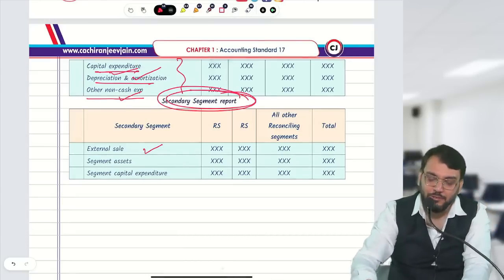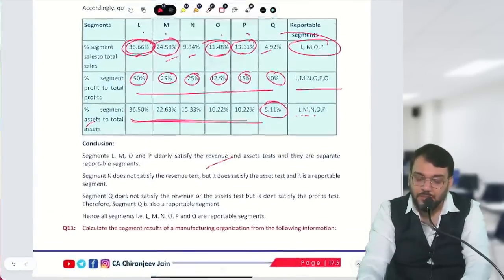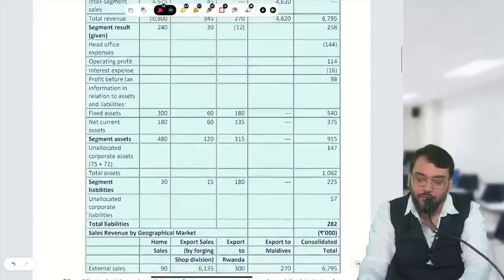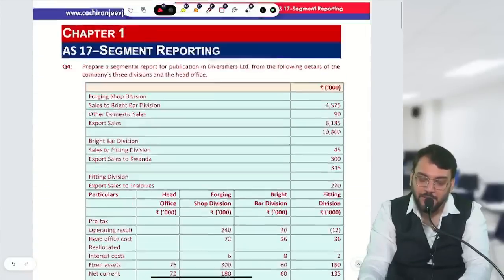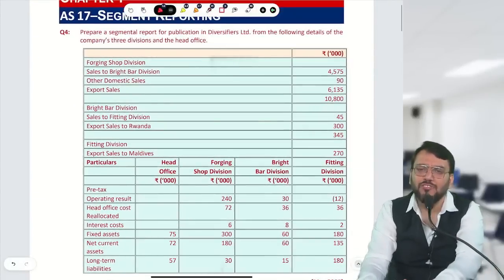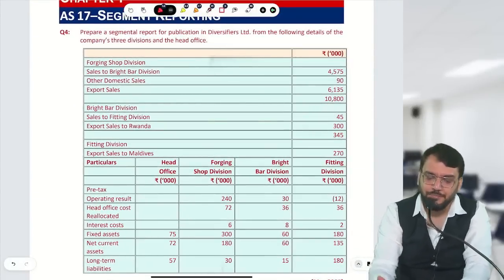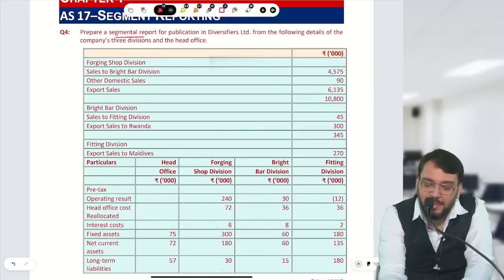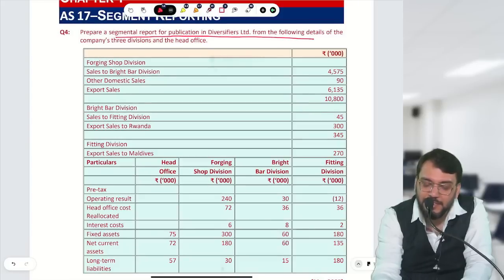Okay. Let me take one question. This question, if they ask, will be of 10 marks. This is a very popular question. Normally they ask this question in the exam. Prepare a segment report for publication in Diversify Limited from the following details.